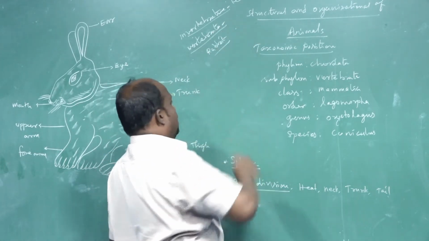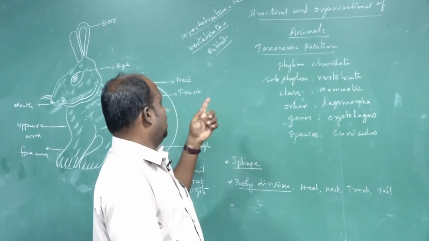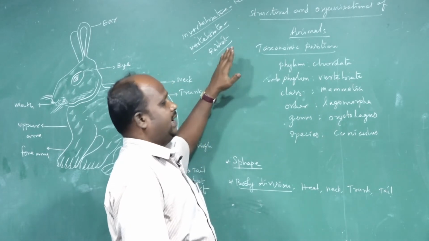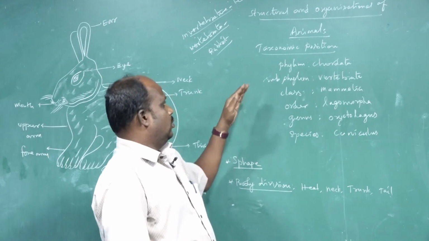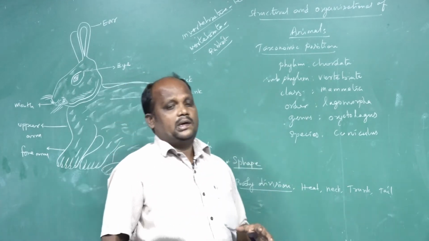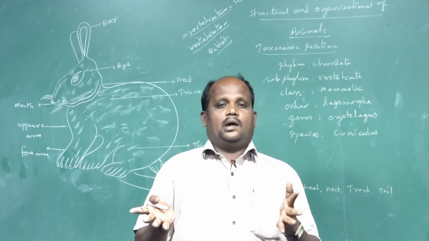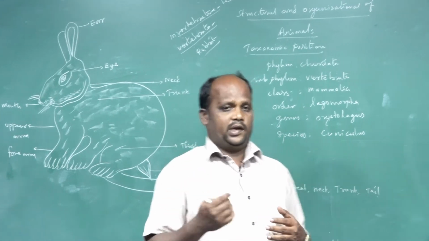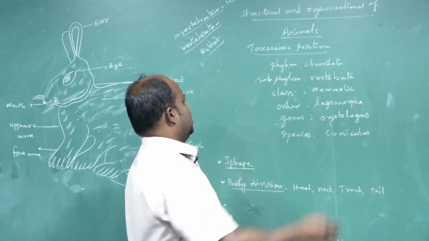Vertebrata means highly developed animals. The higher groups of animals are vertebrata, especially chordate animals. The rabbit is one type of mammal. More or less all mammals share common features, externally and internally, with little variations.